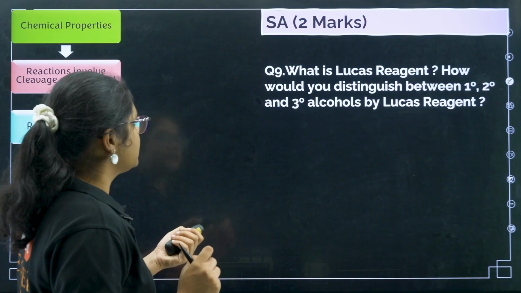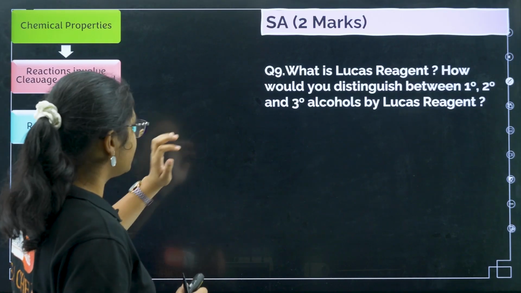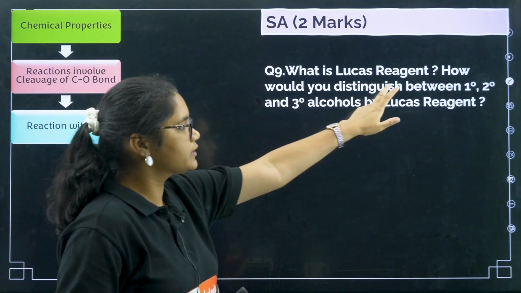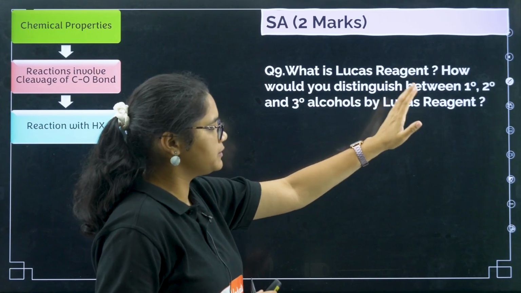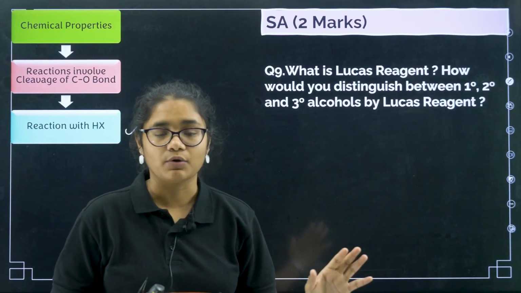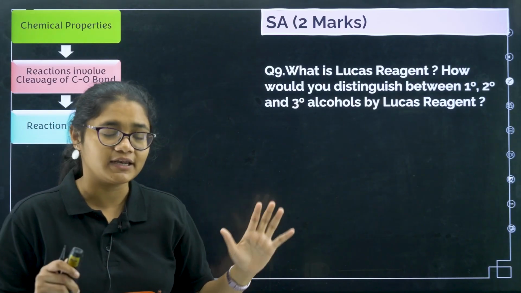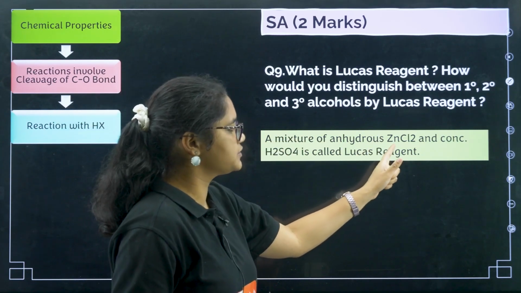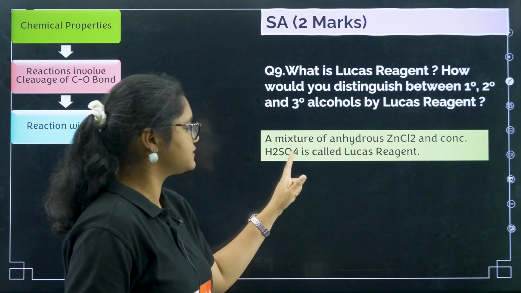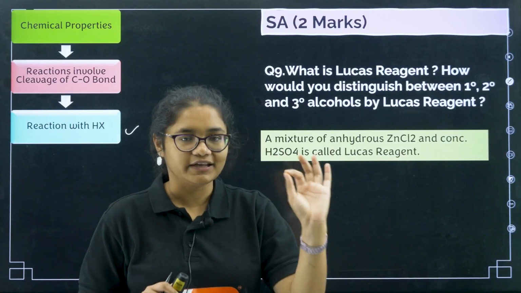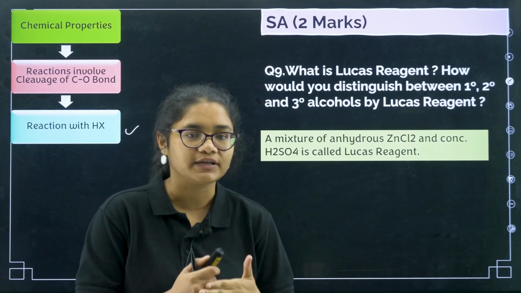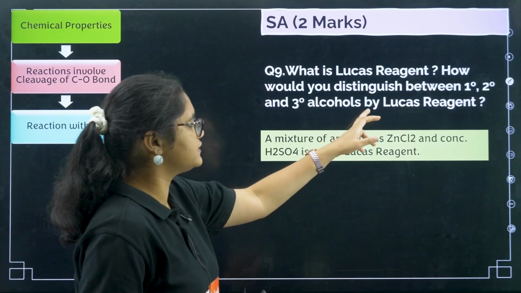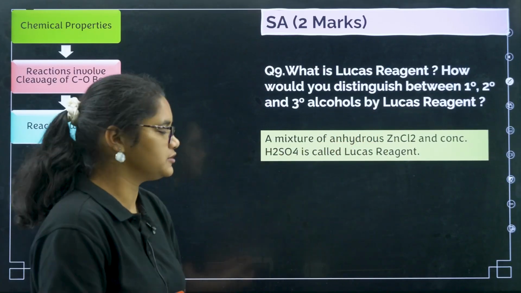Fine. Now we are discussing the reaction with HX. What is Lucas reagent? How would you distinguish between primary, secondary and tertiary alcohols by Lucas reagent? Very important question again. Now what is Lucas reagent? Lucas reagent is a mixture of anhydrous zinc chloride and concentrated H2SO4. Now how does it help you to distinguish between primary, secondary and tertiary alcohol?